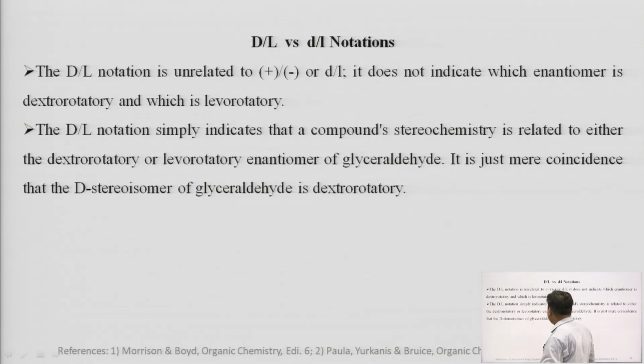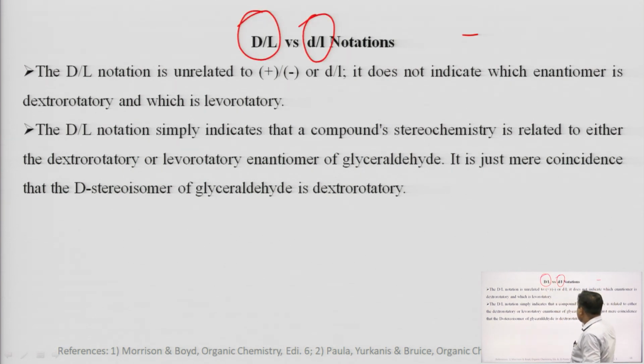One more thing I want to tell you, when we are talking about dextro and levorotatory, there are two types of notation. One is capital D and L, and second is small d and l. Small d and l will always explain the rotation, that is dextro and levo, while capital D and L will tell about the arrangement of atoms in space. It comes under the relative configuration system of the molecules.